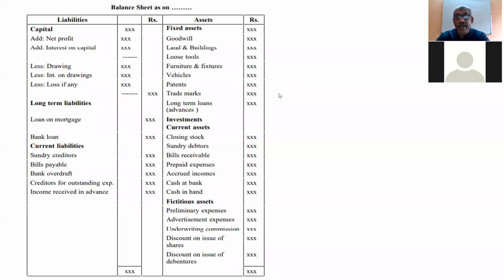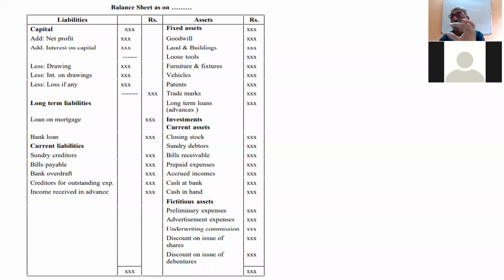I already told you what current liabilities are: sundry creditors, bills payable, bank overdraft, outstanding expenses, and income received in advance, which is called prepaid income. These are current liabilities. Once again, I am repeating what comes on the liability side. First is capital: add interest on capital, add net profit, subtract net loss, subtract drawings, subtract interest on drawings.